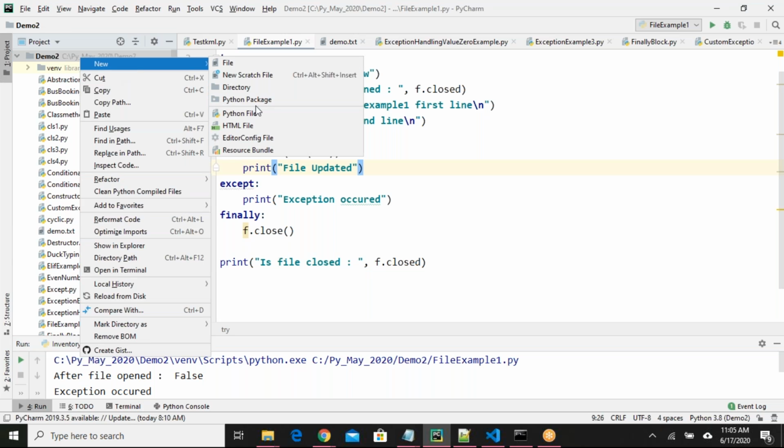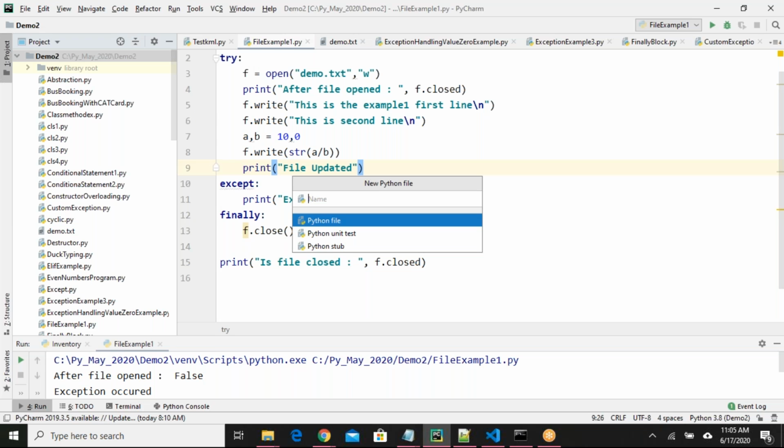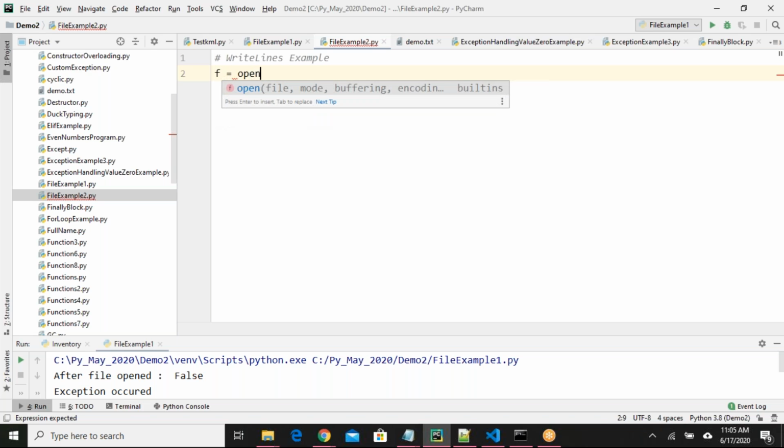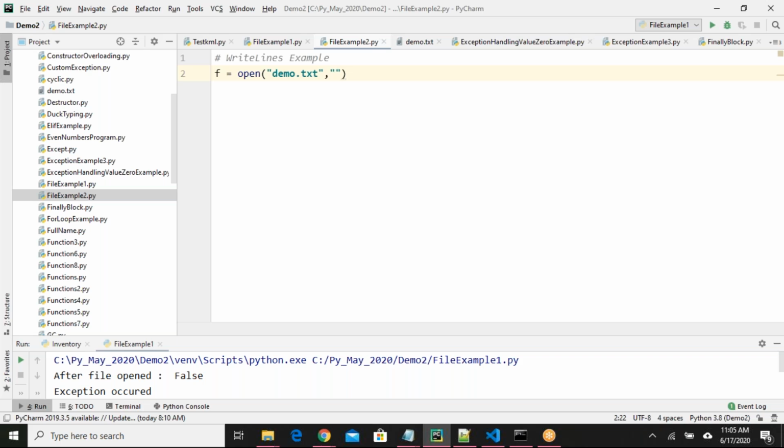Let me write one more example, just similar to this. I'll write one example, file example 2, writelines example. I'll write one simple program. Open demo.txt in write mode.